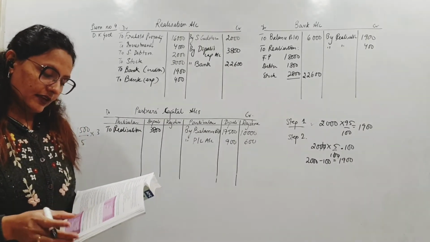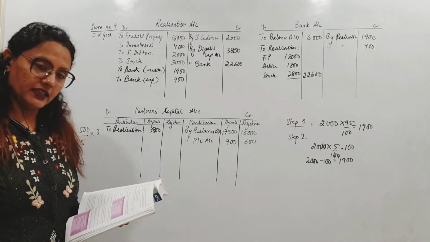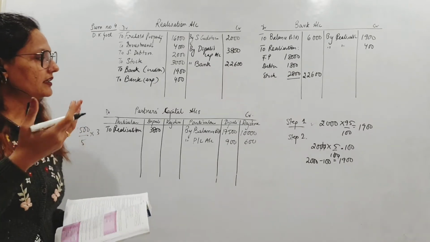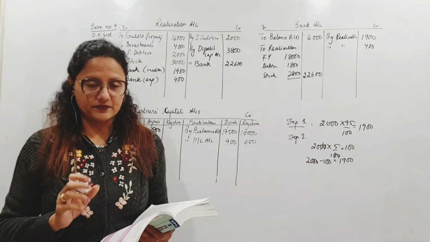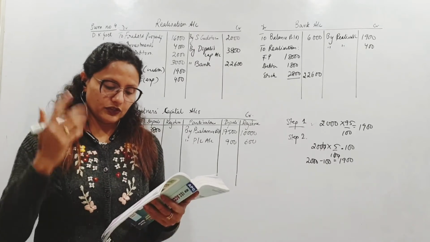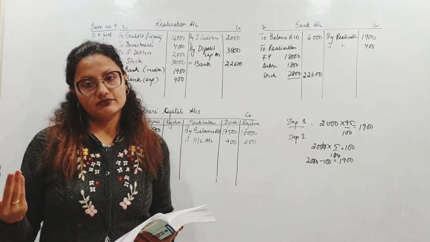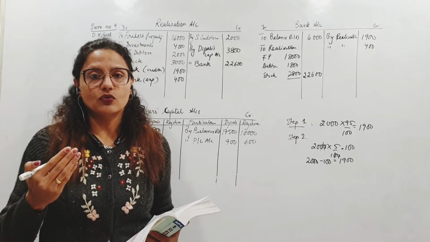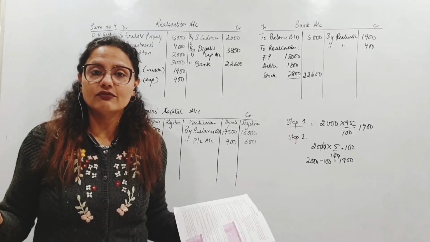Then there was a typewriter in the firm bought out of firm's money, but the same has not been shown in the balance sheet. वो typewriter वो balance sheet में appear ही नहीं कर रहा है, but वो asset तो है ना firm का, unrecorded asset. What do we do with unrecorded asset? This typewriter is now sold for 10,000. Wow. So now an unrecorded asset being sold off. पैसे तो आ रहे, record तो करना ही है. It's a gain, pure gain for me, right?